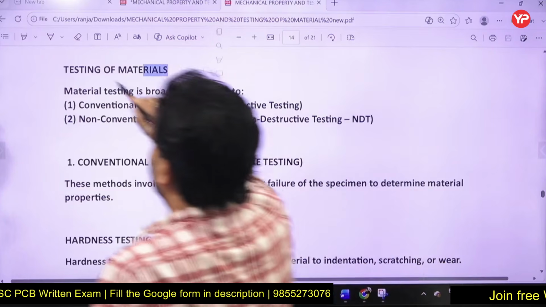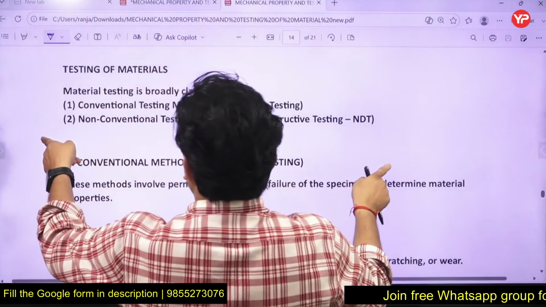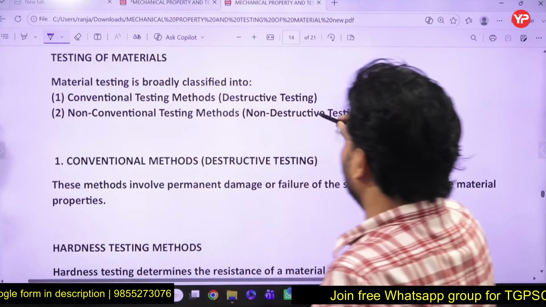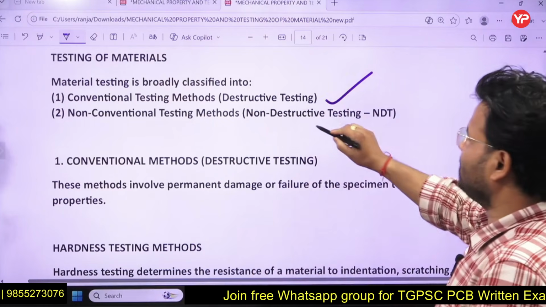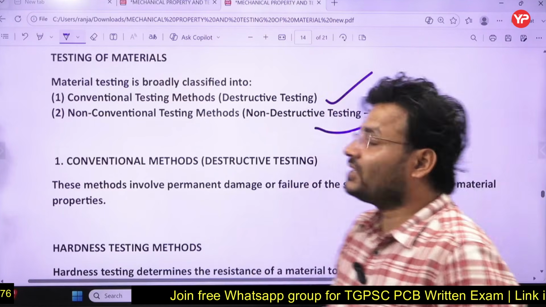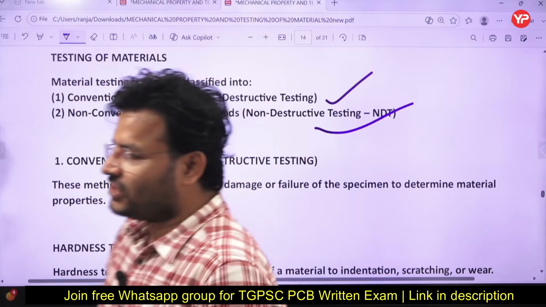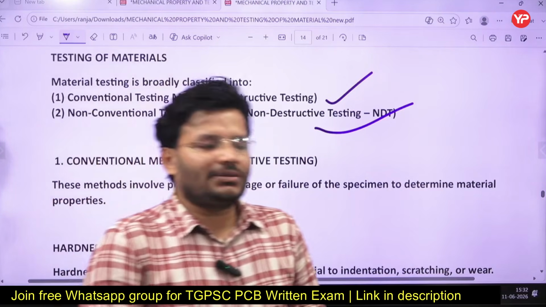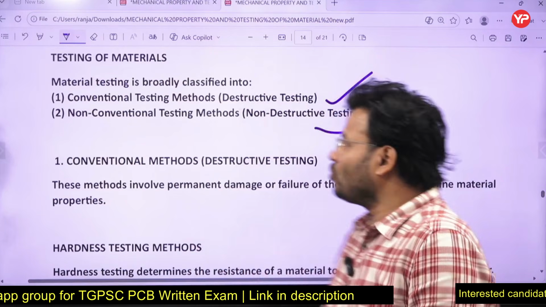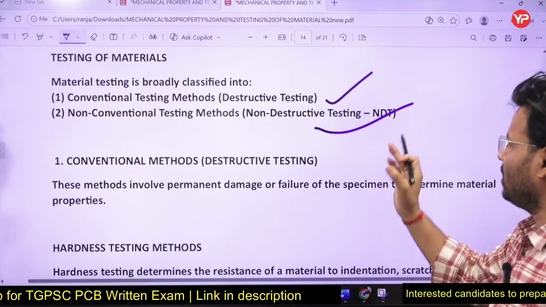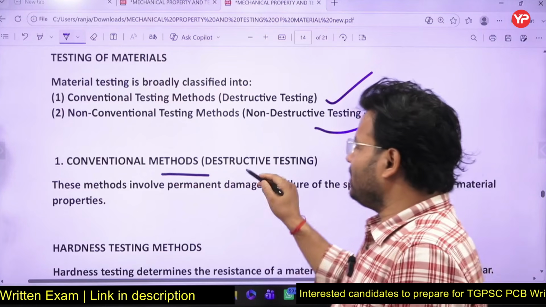If you talk about testing of material, broadly it can be divided into two parts, right? One is called conventional testing method. This is also known as destructive testing, and another one is called non-destructive testing, or non-conventional testing. So basically there are two types of testing method. Conventional is also known as destructive testing, and non-conventional is also known as non-destructive testing, or NDT. So first let's discuss the conventional method, that is destructive testing.